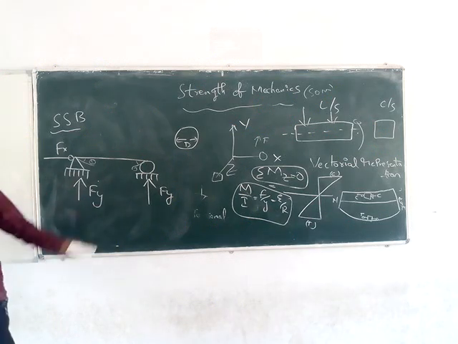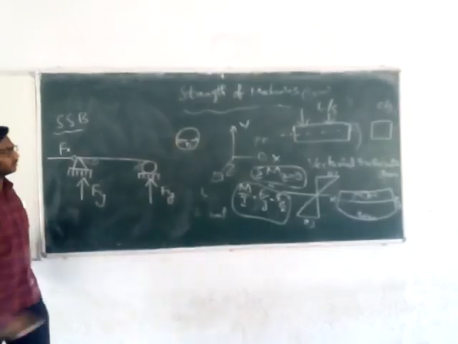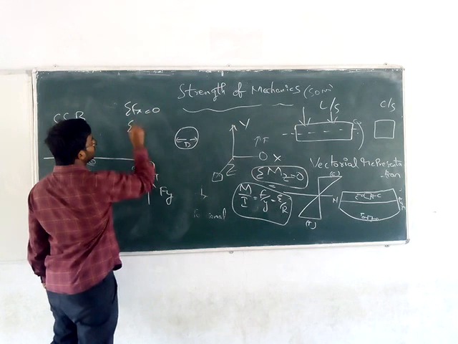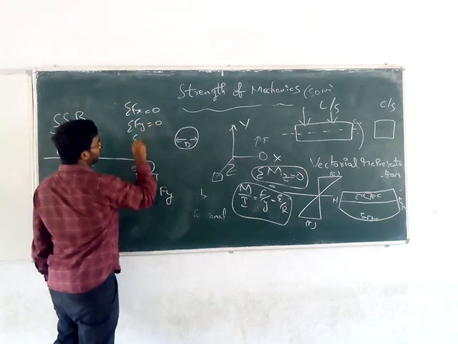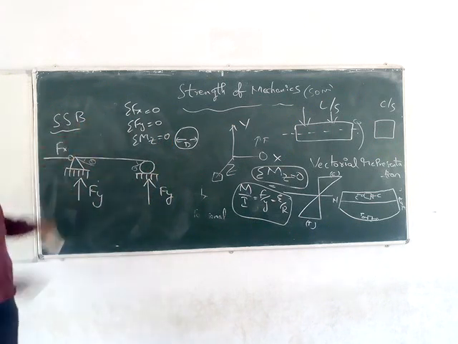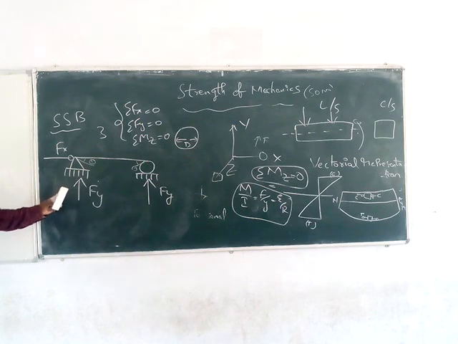Three unknowns. How many equilibrium equations have we studied? Three equilibrium equations. What are they? Sigma Fx equal to 0, sigma Fy equal to 0, sigma M equal to 0. So three equilibrium equations are there, and how many unknowns in the simply supported beam? Three unknowns.